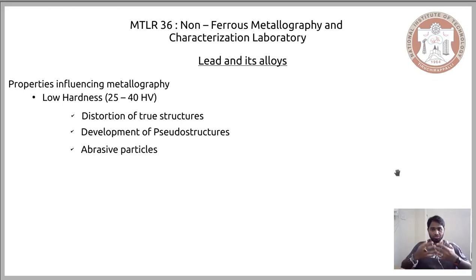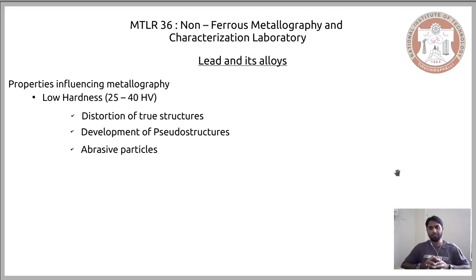Now, in addition to the formation of pseudo structure, the abrasive material that we use in polishing might also contaminate the surface of your material by getting embedded onto it. So in these three ways, that is, by distorting your microstructure, by developing a pseudo microstructure that was not originally present, or by the abrasive particles used for polishing getting embedded and contaminating your surface, all three are ultimately caused by the low hardness, or softness, of lead and its alloys.